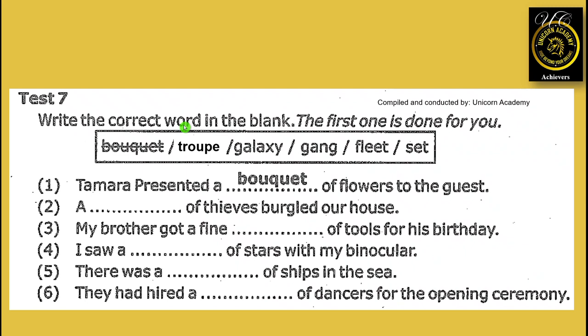Test 7. Write the correct word in the blank. The first one is done for you. Bouquet, troop, galaxy, gang, fleet, and set. First one, Tamara presented a bouquet of flowers to the guest. Number 2, a gang of thieves burgled our house. Third one, my brother got a fine set of tools for his birthday.